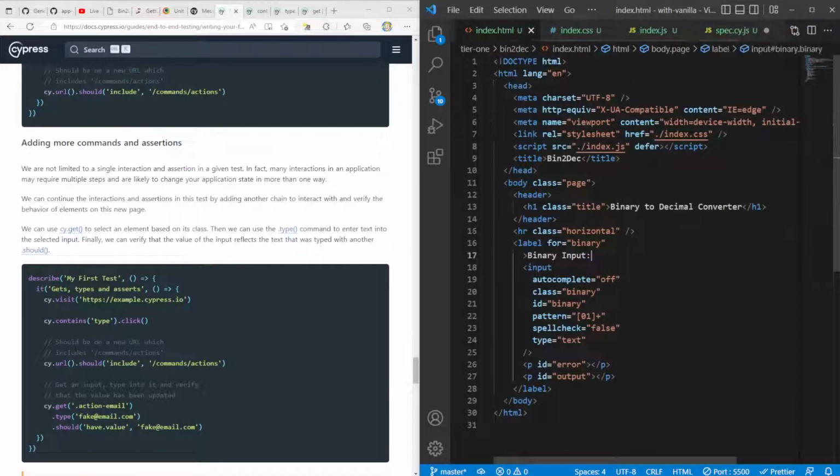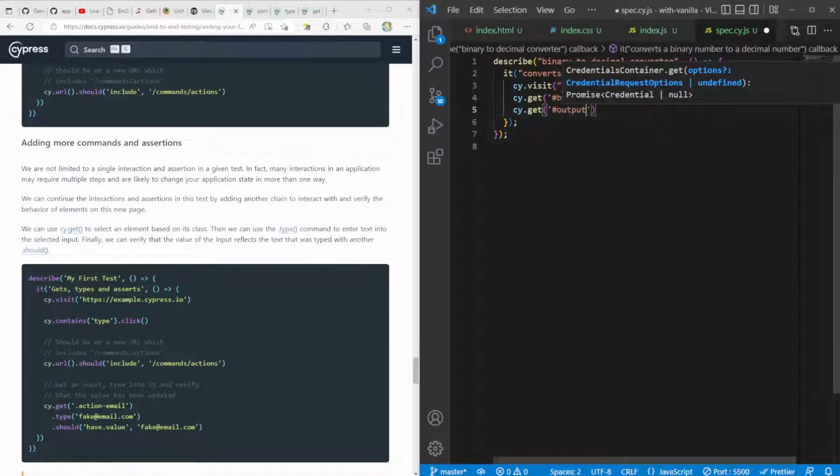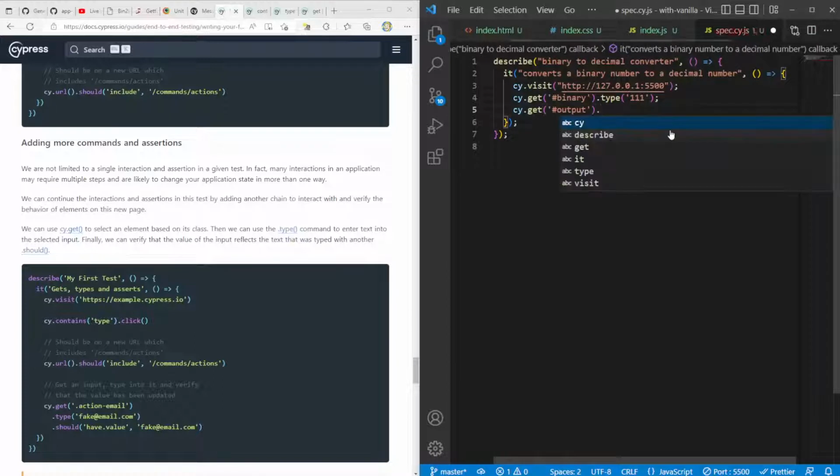Index HTML. If that worked, then we know that output, right? cy.get output should have dot value. Nice, that's pretty cool. Should this just be 7? Let's see. I don't know if that will work.